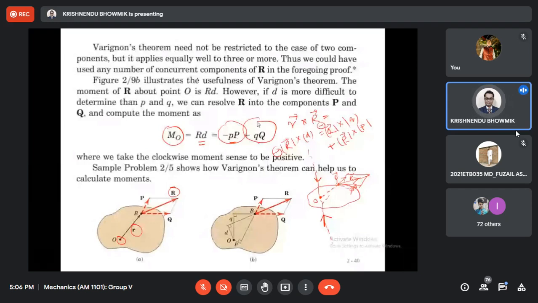There are two forces P and Q, and its resultant is R. And moment center you have considered always as a point O. For first one, that moment is passing through the moment center and perpendicular to this plane. For P, for Q, for R, it is same. Always it is passing through this point, and line of action is this.